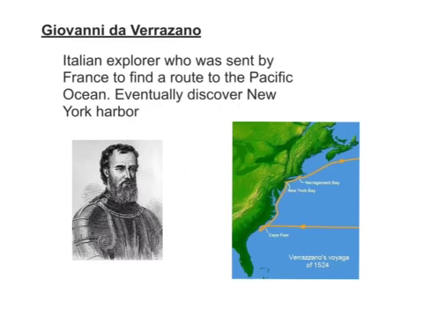Our next important person is Giovanni da Verrazzano. He was an Italian explorer who was sent by France to find a route to the Pacific Ocean, and he eventually discovered the New York Harbor. Make sure you write that in your definition column next to his name. Make sure you also write down a keyword or draw a picture of his voyage in the right-hand column of your vocabulary chart.